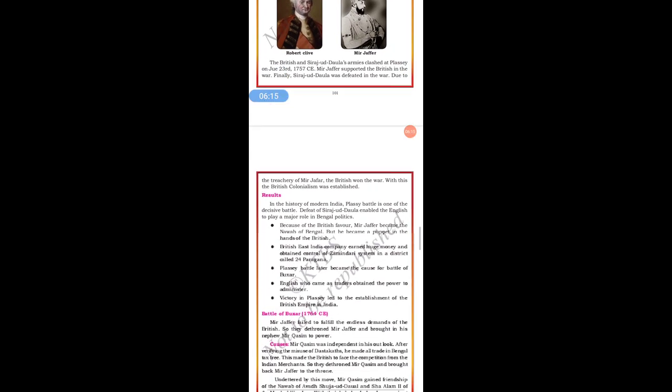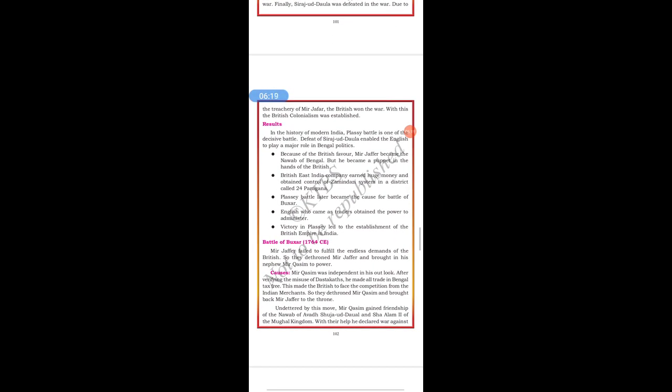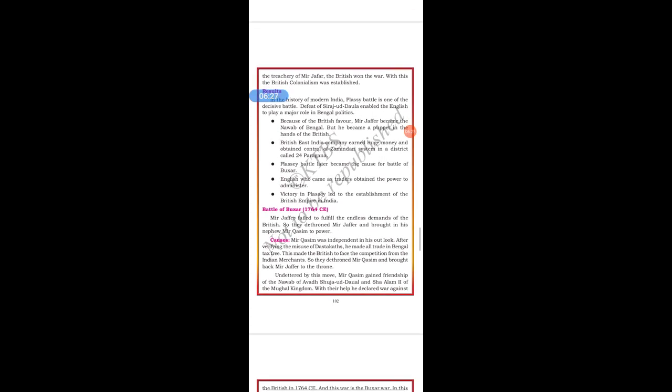Due to the treachery of Mir Jafar, the British won the war. With this, colonialism was established. With the help of Mir Jafar, they defeated Sirajuddaulah. Next, what happened, students? The British won the war, and with this, the Britishers started establishing their own colonialism.